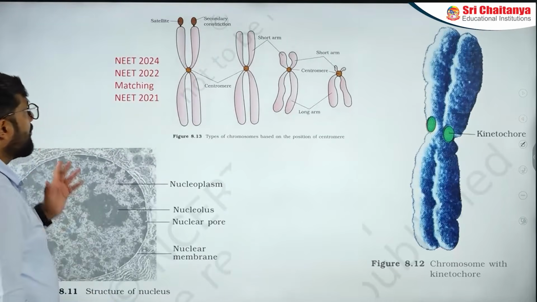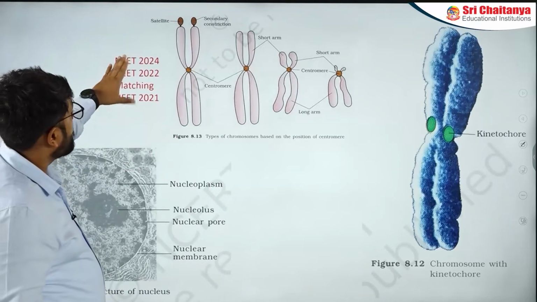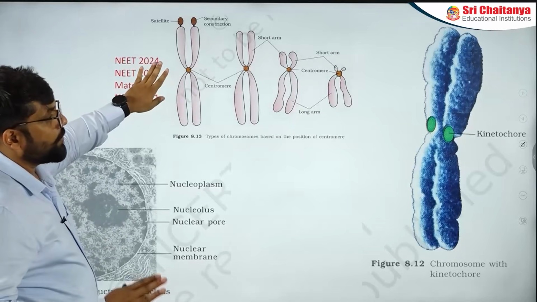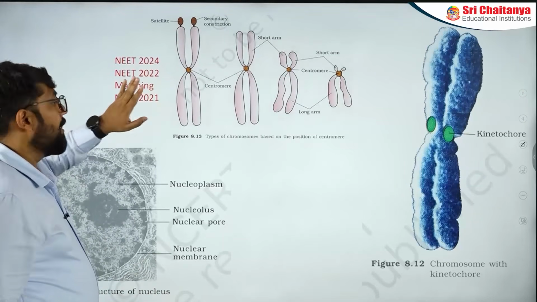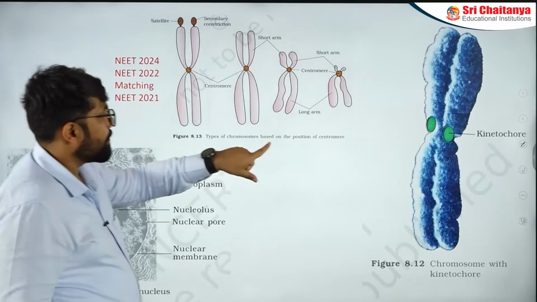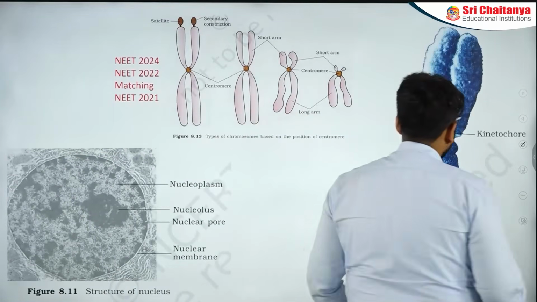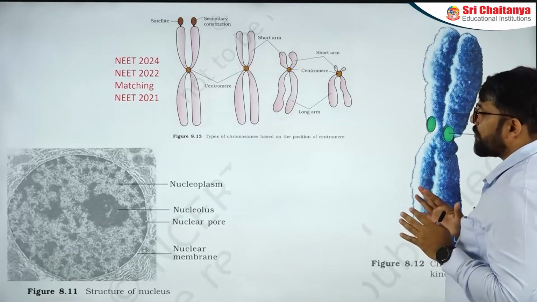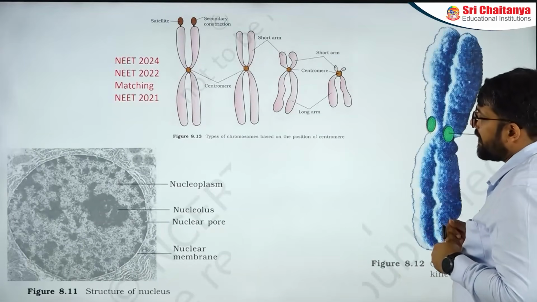In this, I've deliberately taken this particular part: 2024, 2022, and a 2021 matching question on positions of metacentric, submetacentric chromosomes. All those questions are appearing. An important point: kinetochores are mentioned in NCERT like this. So remember that they are present on both sides. There is no single kinetochore. There are actually kinetochores present on either side of the centromere.